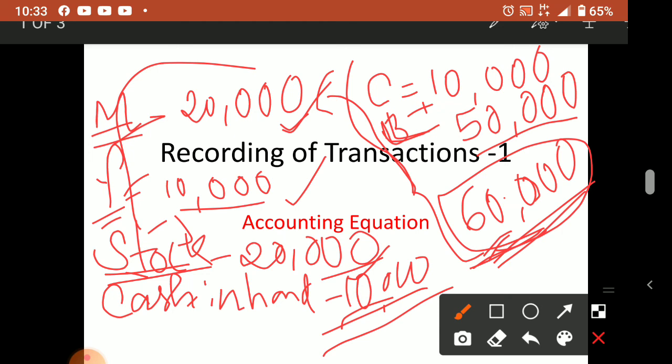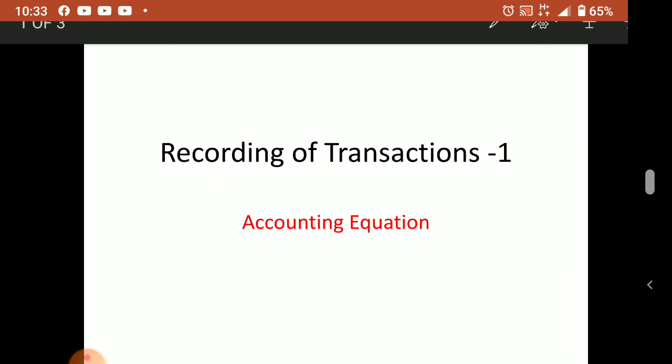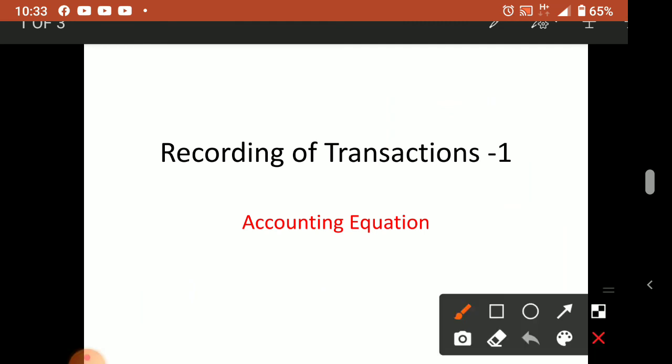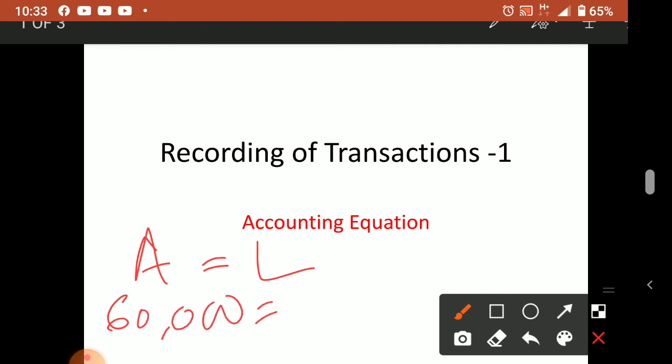So these are all what? Assets. That's why 20 plus 10 plus 10,000 plus 20,000 plus 10,000 becomes 60,000. So what we can say, assets equal to liability. If you take the asset side, it is coming 60,000. Liability side also coming 60,000. Okay. Liability means plus capital also we have to show separately. Capital is the money invested by the owner in the business. So owner's fund we will show separately.